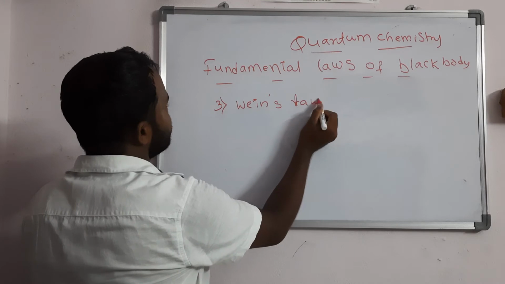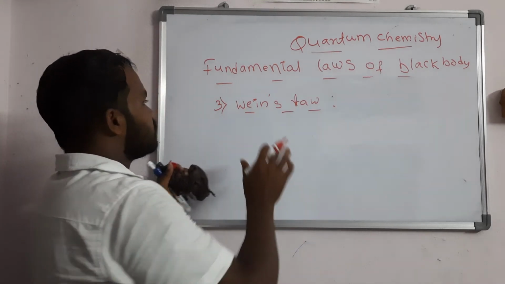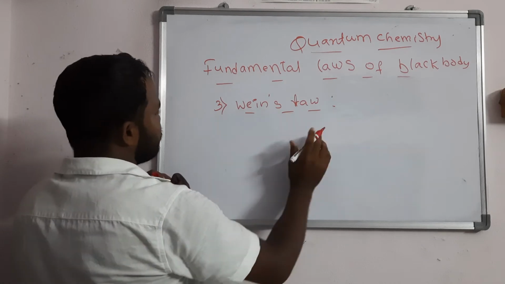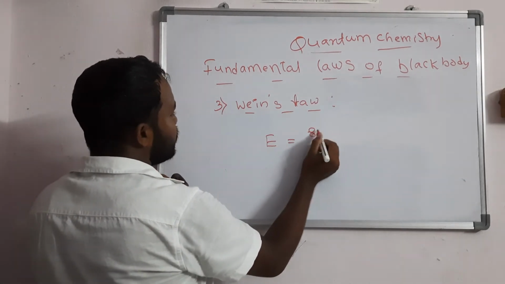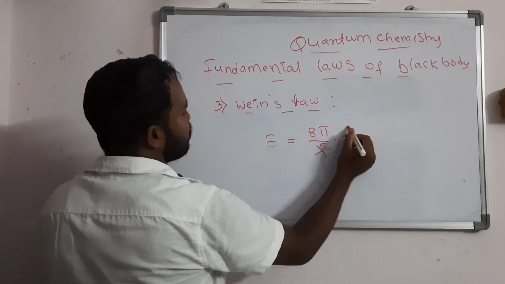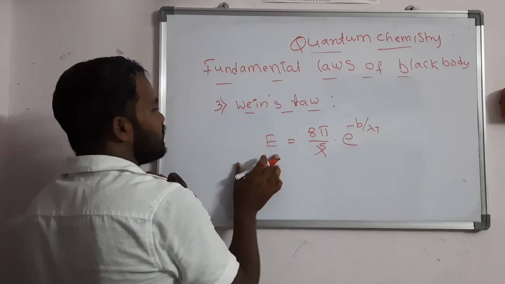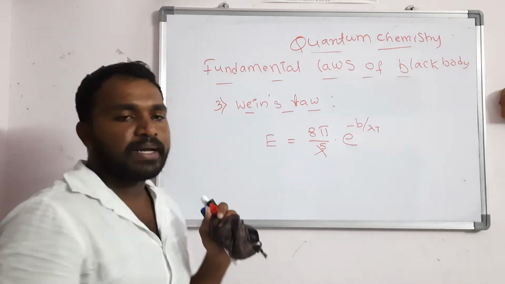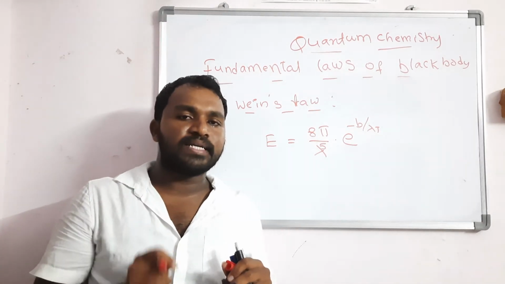Wien's law, you should write. According to this, Wien's law is given by an equation: energy E is equal to 8 pi by lambda power 5 into e to the power of minus b by lambda T. So Wien's law is given for the energy equation E equal to 8 pi by lambda power 5 into e to the power of minus b by lambda T.